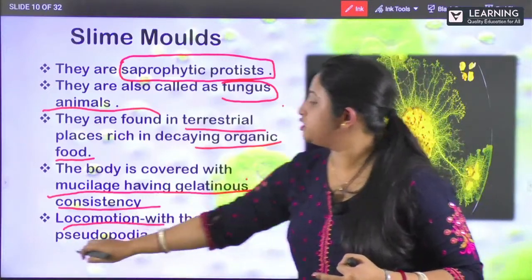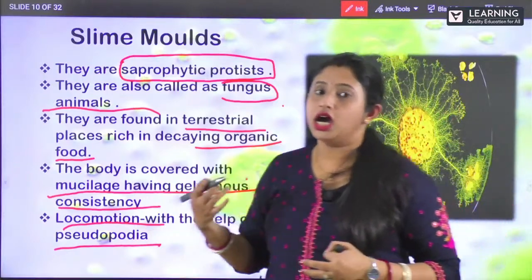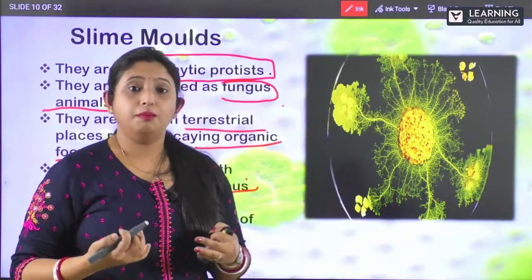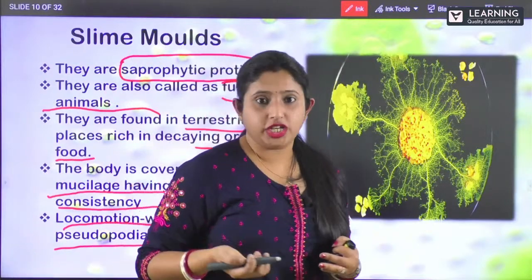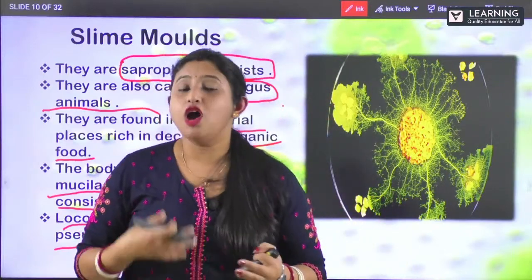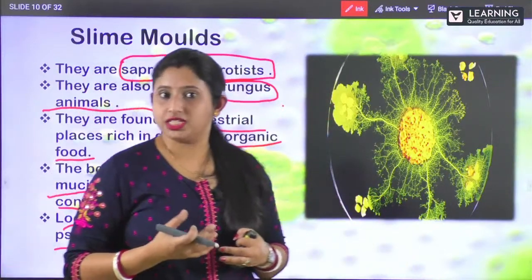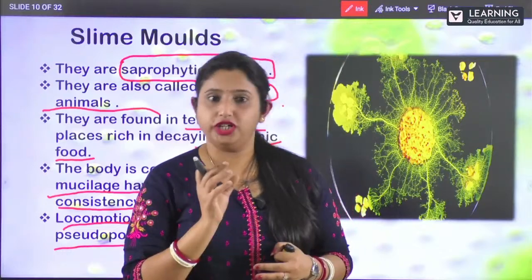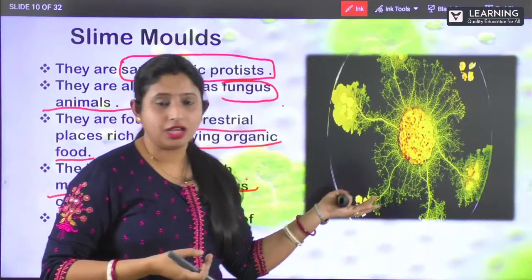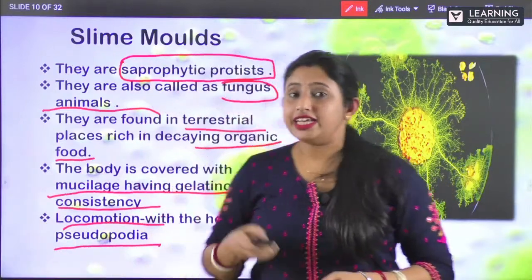And locomotion is by pseudopodia. Pseudopodia is nothing but the finger-like projections which help them in movement and to grab the food. Is that clear? So this is how the slime mold looks like. Clear? Next one, let us see.